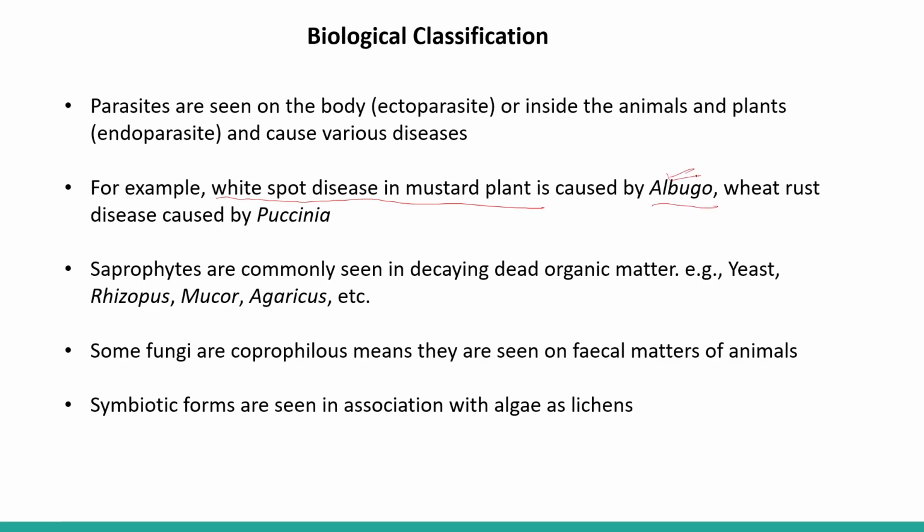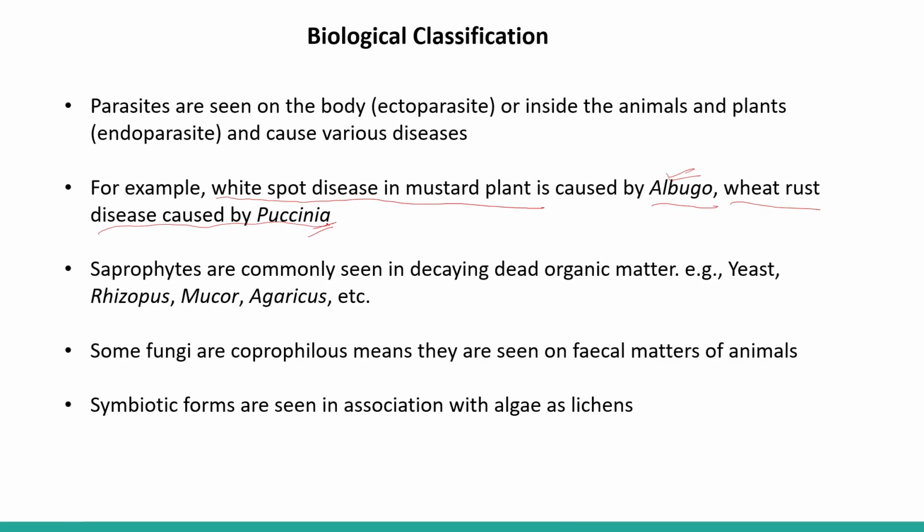Okay, wheat rust disease caused by Puccinia. So this is also one of the very important diseases caused by fungi, Puccinia. And it has been asked many times in the examination also.